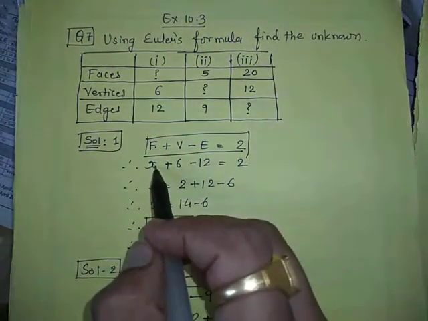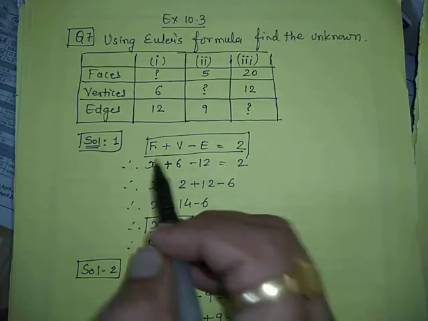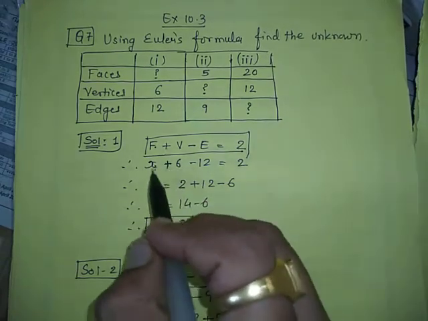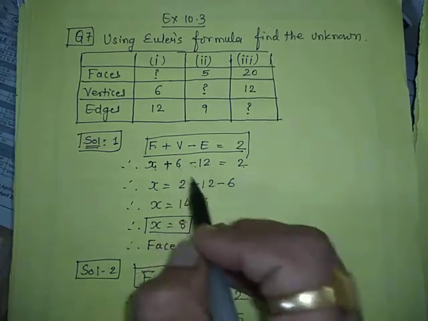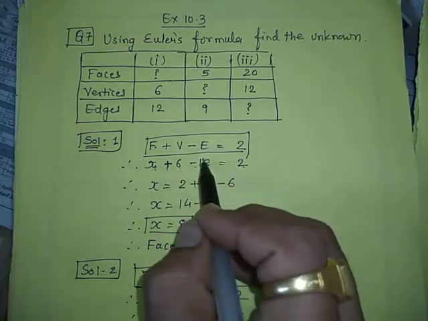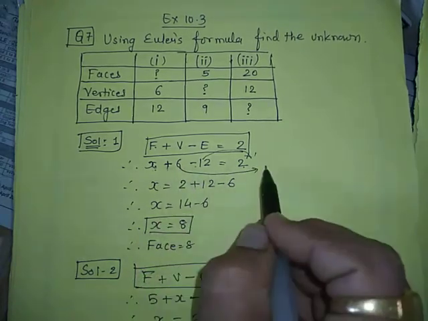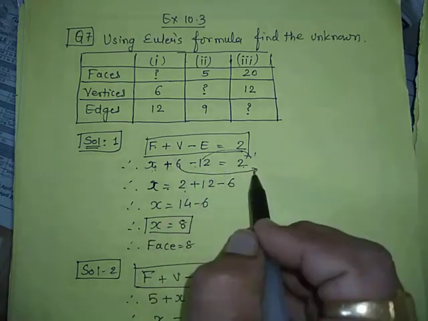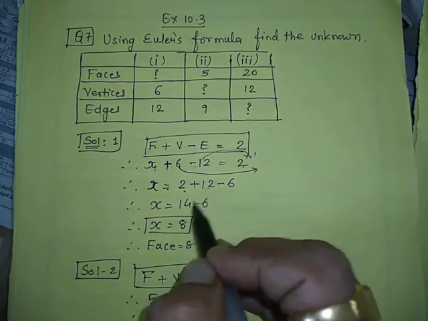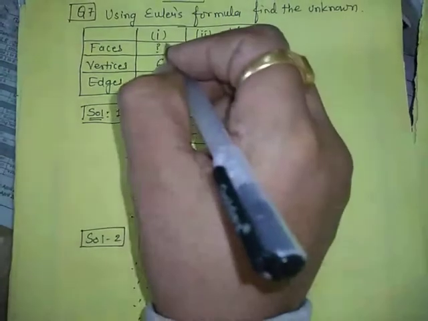we keep F as x, suppose the value of faces will be x. So x plus 6 minus 12 is equal to 2. I am just changing the side: minus 12 becomes plus 12 and plus 6 becomes minus 6. So x is equal to 2 plus 12 minus 6, I am getting 8. So 8 faces. So I will write 8.